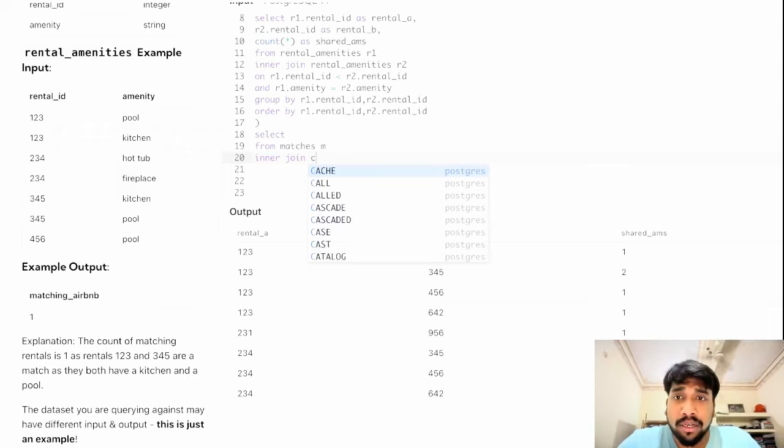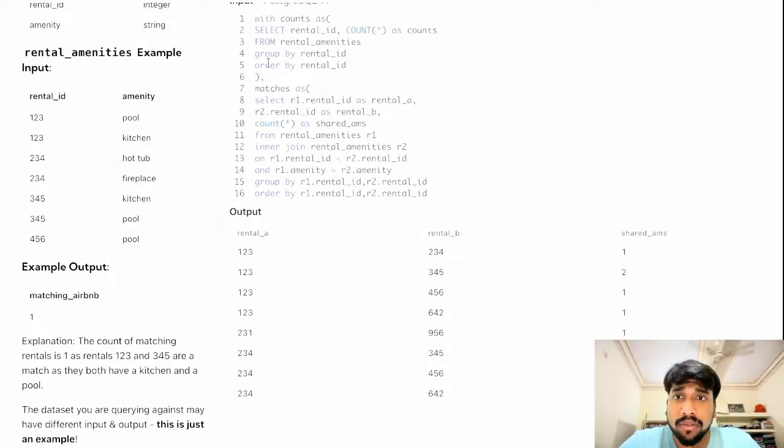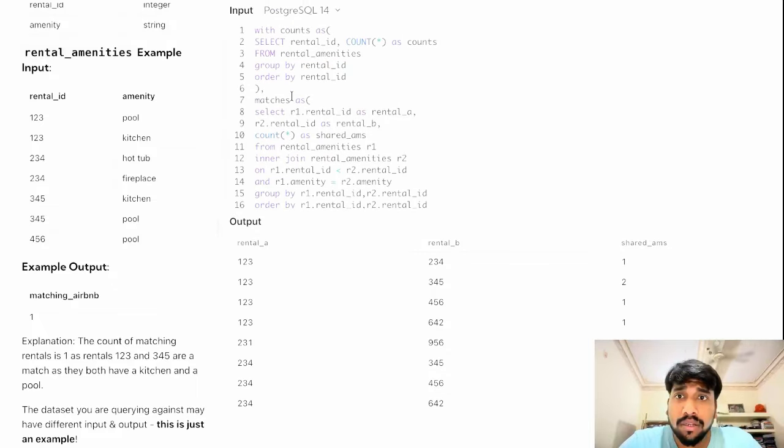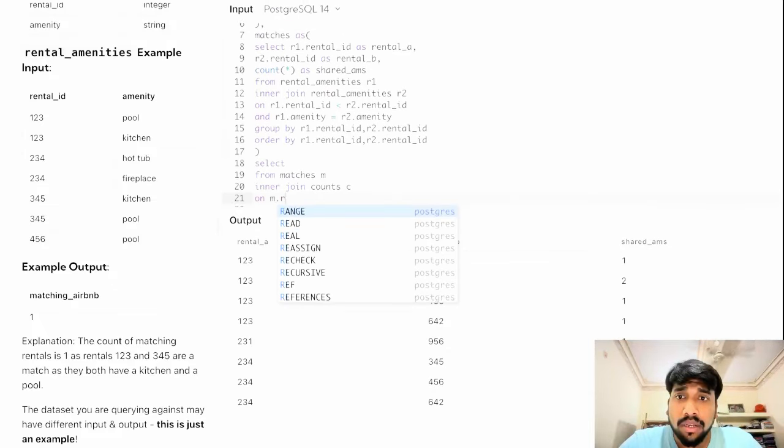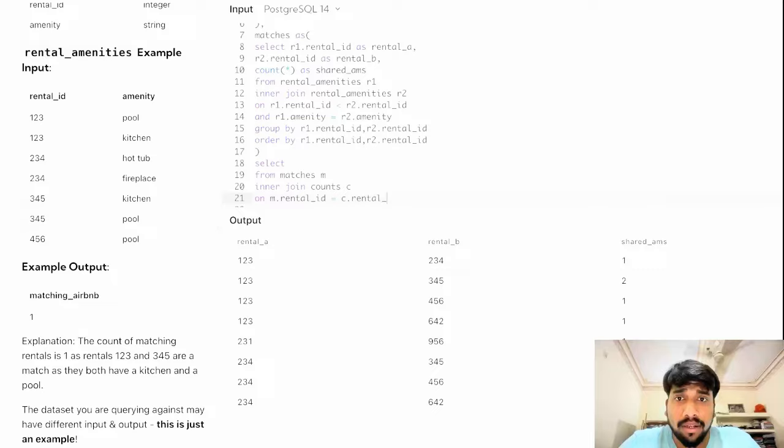Inner join counts C on M dot rental ID equal to C dot rental A. Now, what is the reason I have used rental A and rental B here?